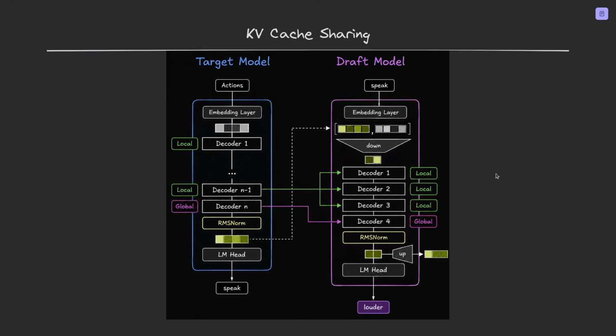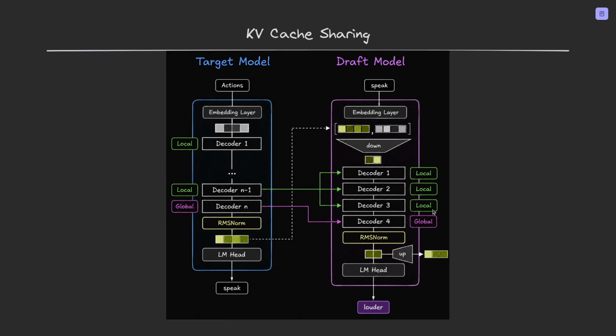Now, if we look at this picture, we see the KV cache sharing. For Gemma 4, we have local attention layers, which only attend to a nearby window of tokens, and global attention layers, which attend to the full sequence. And the last layer of every Gemma 4 model is always global. So this is global because it's the last layer, these are local.